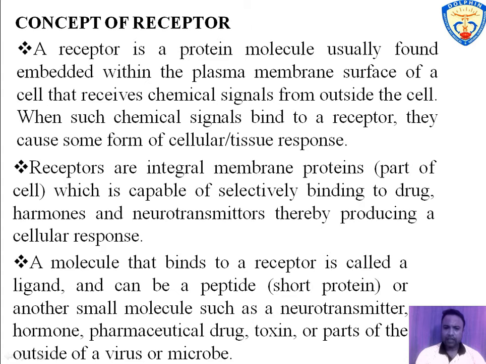As I said earlier, there are two types of ligand which bind to receptor, that is endogenous ligand inside cell or tissue or body, or exogenous ligand that is outside body. Neurotransmitters and hormones are endogenous ligands, and pharmaceutical drugs or toxins are exogenous ligands.